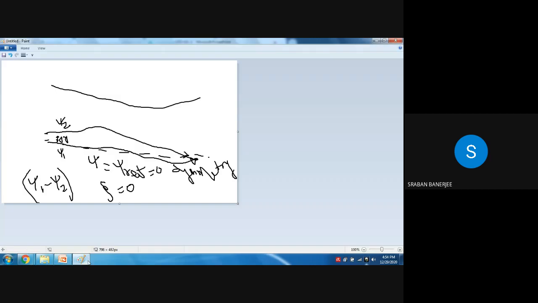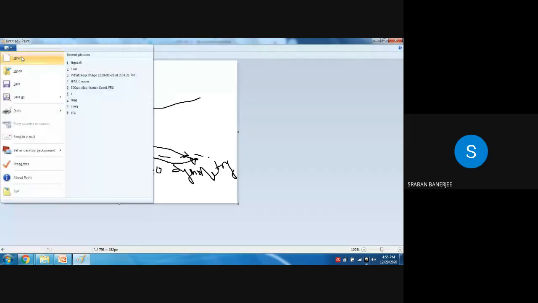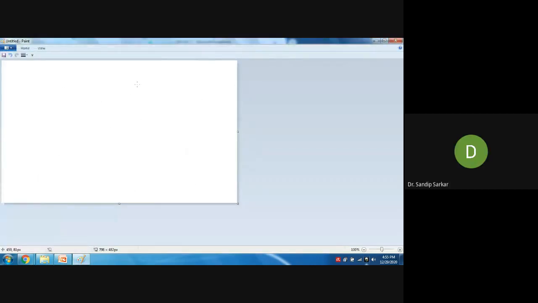Okay. How is it coming, right? So at outlet, suppose this is an outlet. Fully developed flow. This is point number 1, and this is point number 2. This is the outlet plane.